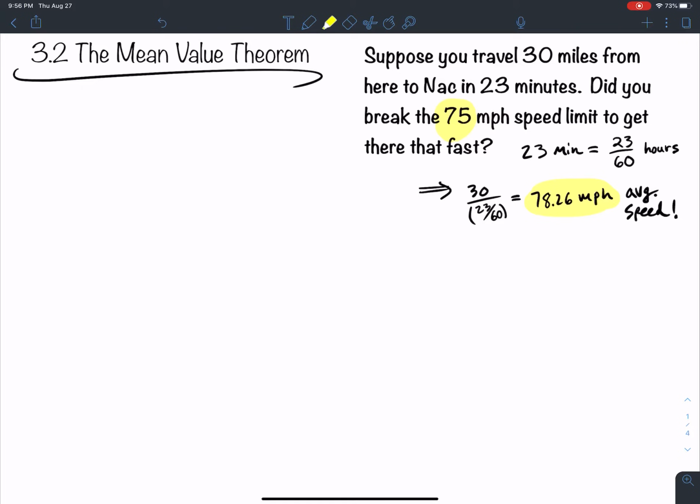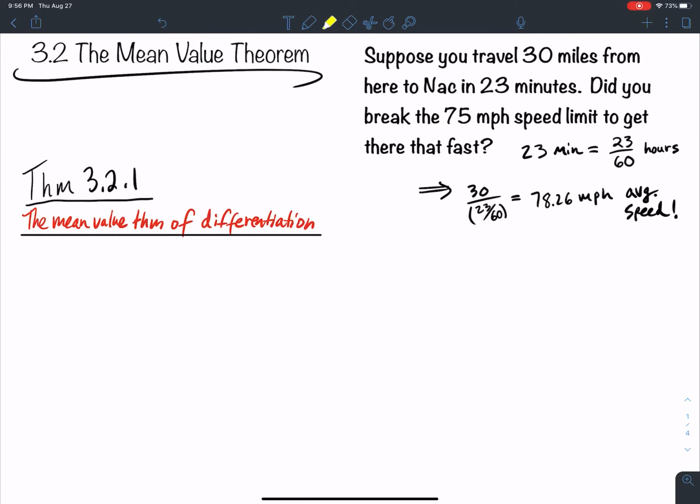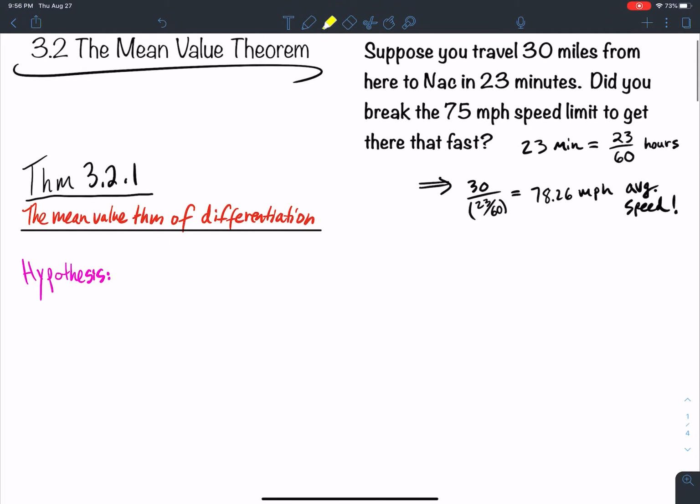So this is proven mathematically through the mean value theorem. Something that's common sense is proven mathematically through the mean value theorem. So let's talk about the mean value theorem for differentiation. So here's the hypothesis, okay? If the hypothesis is true, then the conclusion will follow. So here's what we have to assume to be true.